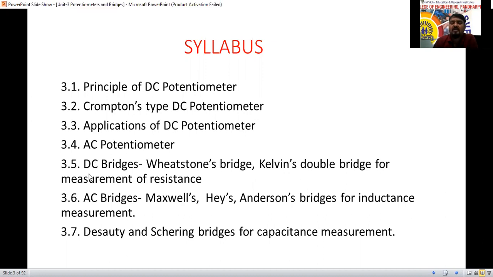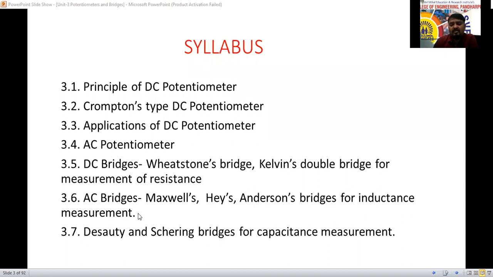The bridges are again classified into DC bridges and AC bridges. The DC bridges are the Wheatstone bridge and Kelvin double bridge for the measurement of resistance.